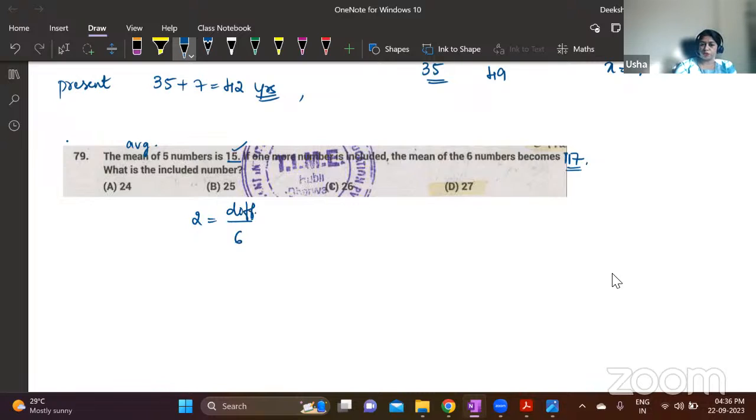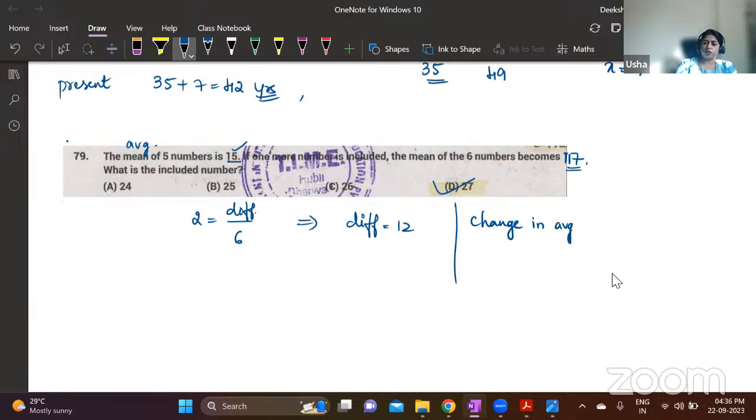So the difference between the previous average and the new value when divided by 6 is giving you 2. So it means the difference is 12. That means the new value is 12 more than the previous average. Previous average is 15. New value is 12 more than that. Therefore, it is 27.